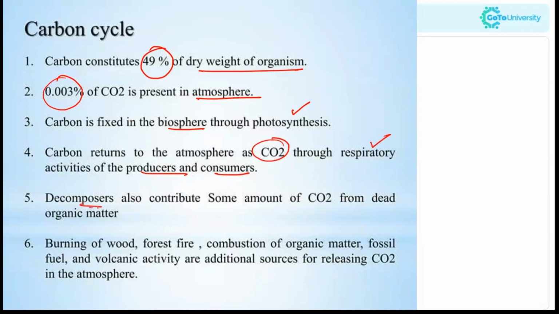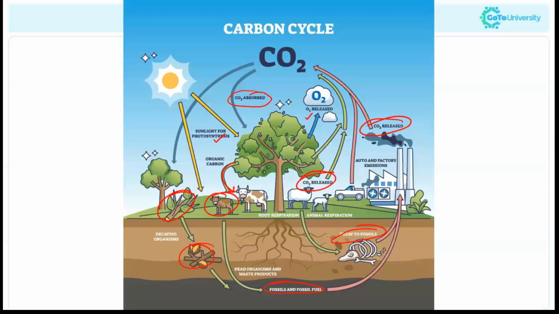Now, the decomposers contribute some amount of carbon dioxide from dead organic matter. So, burning of wood, forest fire, combustion of organic matter, fossil fuel, and volcanic activity also release carbon dioxide into the atmosphere, what we explained earlier. Clear with this diagram?